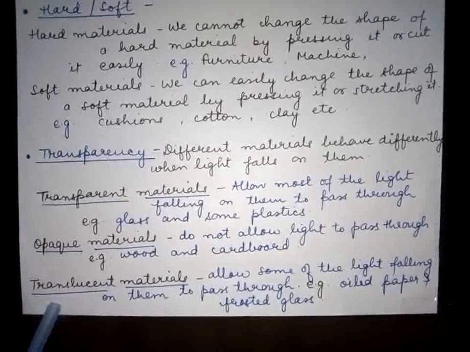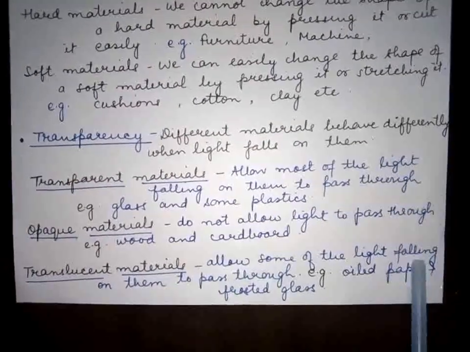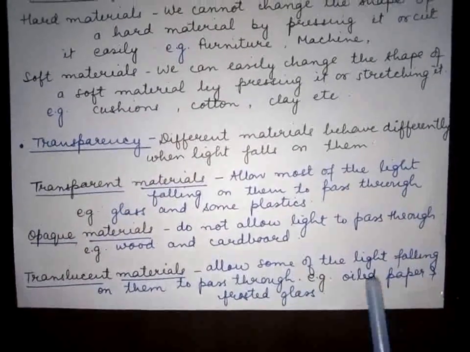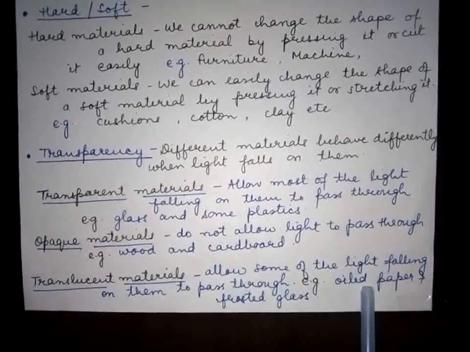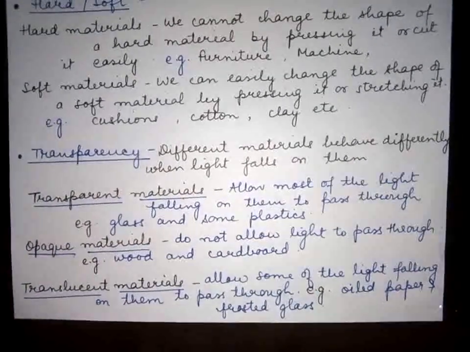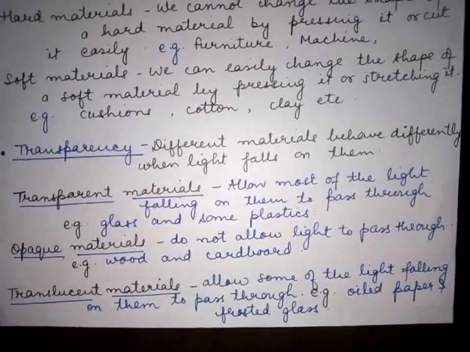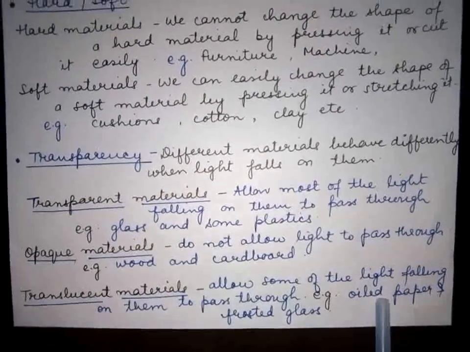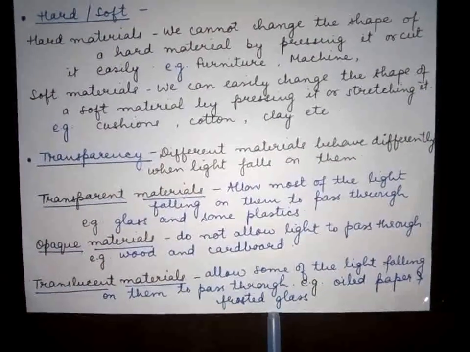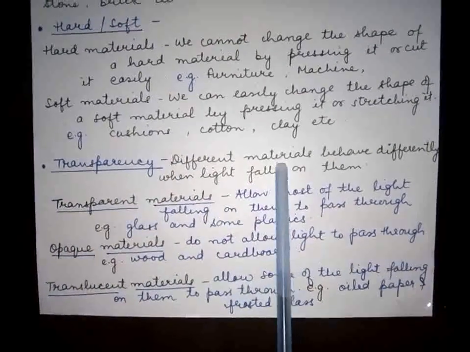Now translucent materials. What are translucent? Materials which allow only some of the light falling on them to pass through. Means not all the light passes, only some of the light. Suppose you have oiled paper. You have a torch, you light the torch and in front of that torch you place an oiled paper. So what will you see? You can see that only some light can pass through that paper. Why? Because that is a translucent material. Frosted glass is also a translucent material. So in this way also we can classify the materials.